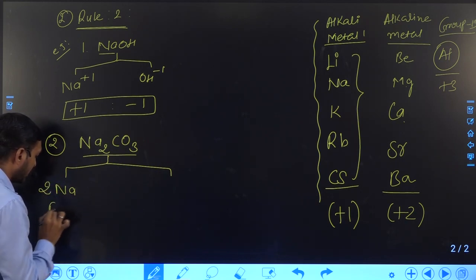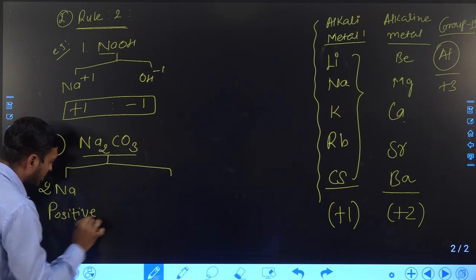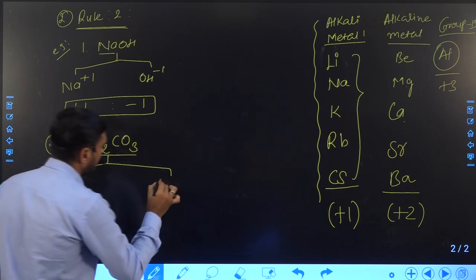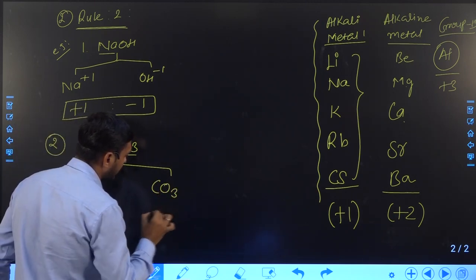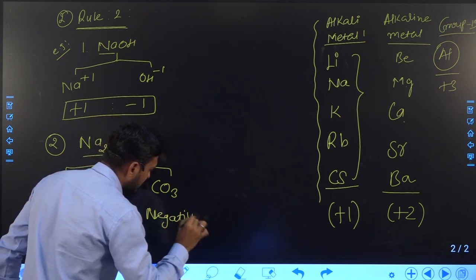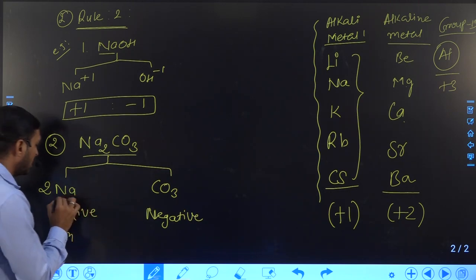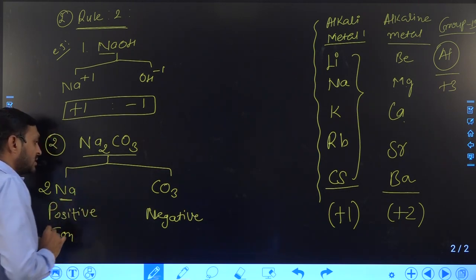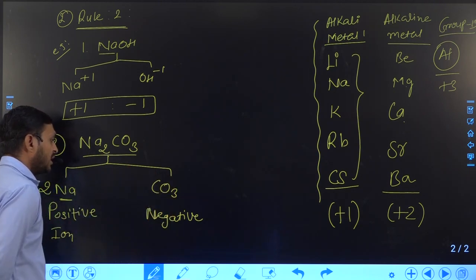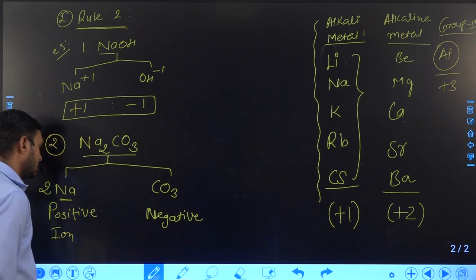The sodium ion will become the positive ion and CO3 will become the negative ion. Now what is the charge on the positive and negative ion? How can we define it? First of all we have to define the charge on the cation, so based on the cation we can define the charge on the anion or negative charge.